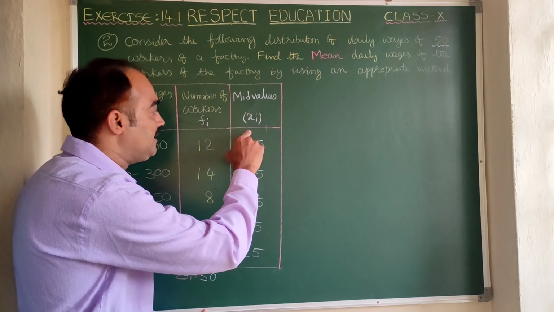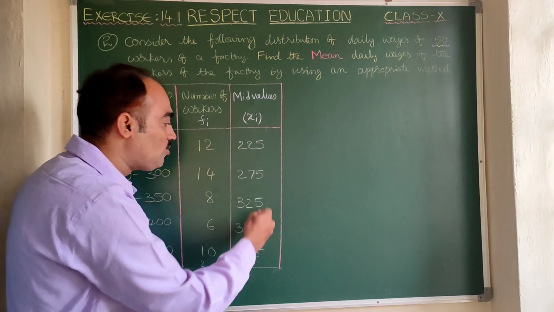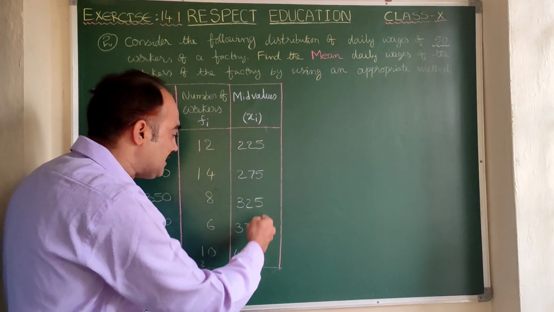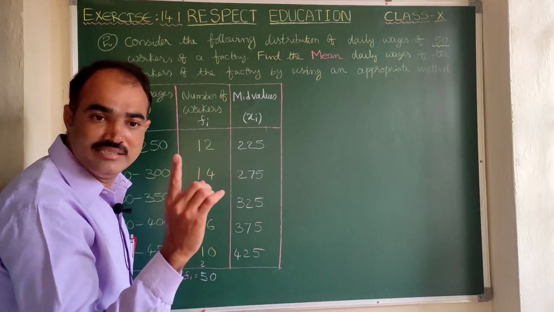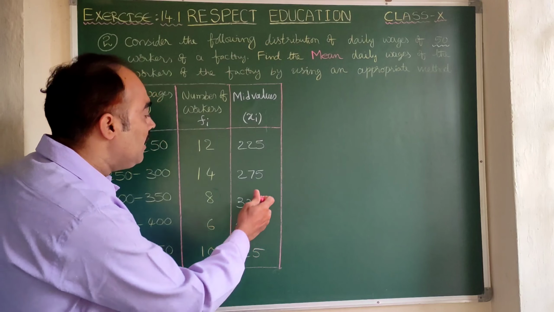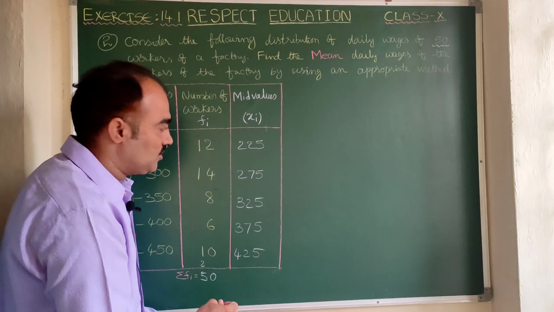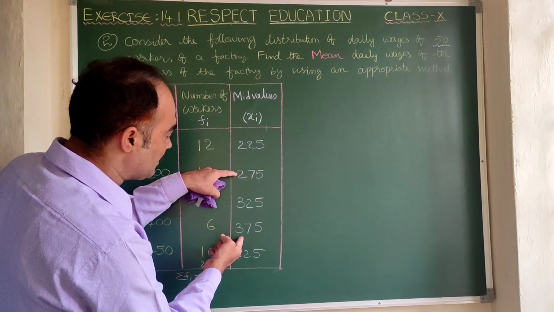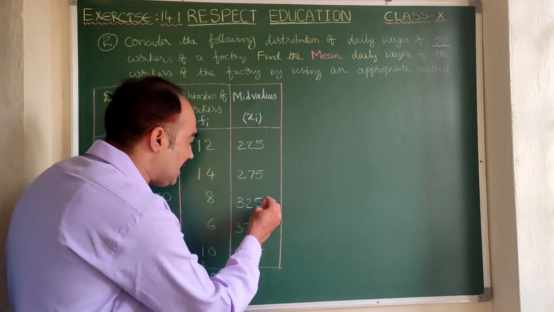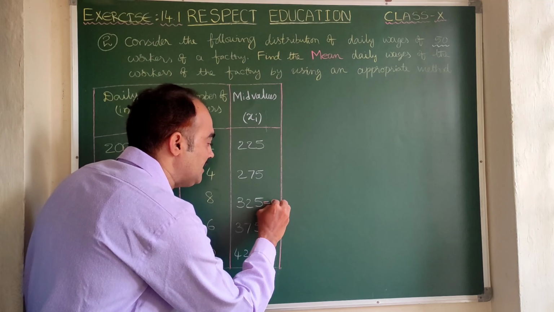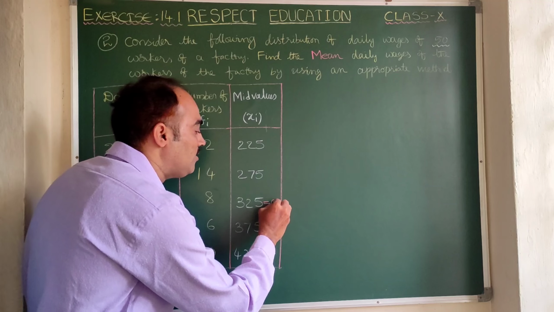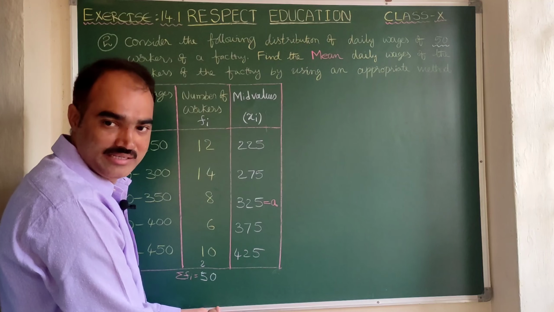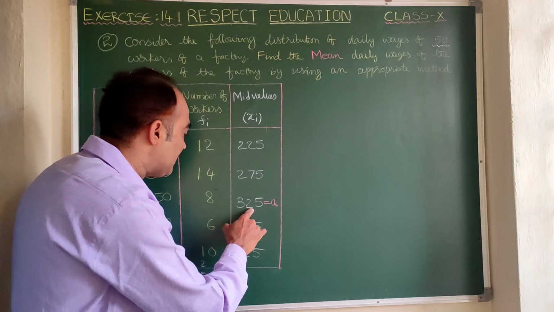Now at present, which column is prepared? Xi. Using which we have to continue. In this Xi only you can select any one value as the assumed mean. Mostly the middle value can be taken. So here you see for 225, 425, when you come closer, 275, 375, the mid value is 325. That can be taken as A. So this is in the assumed mean method. Almost always it is better to take the middle value of the mid values, that is of Xi. Clear? So this I am taking as A.